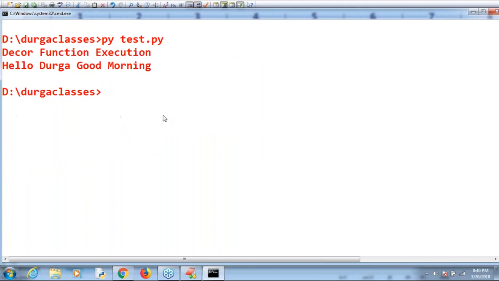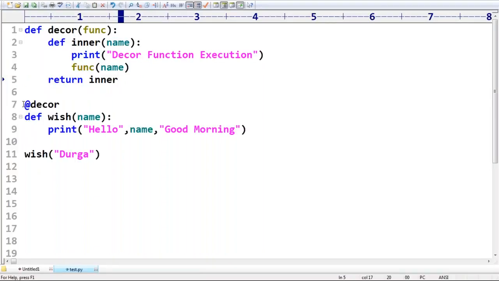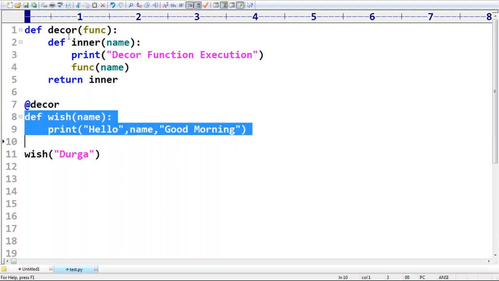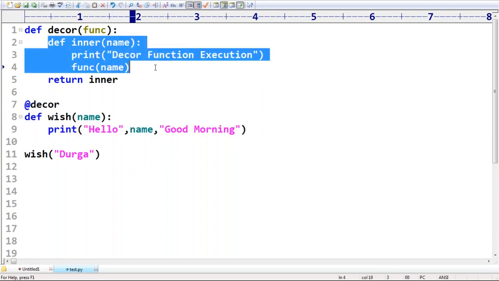Can we look once, sir? Decor function execution. Hello Durga, good morning, like this. Everyone can be aware, sir, because of this at the rate decor, automatically whenever you are calling wish, internally it is going to call this one. Correct, right? So that's why the output by default we are going to get is decor function execution followed by the func output.